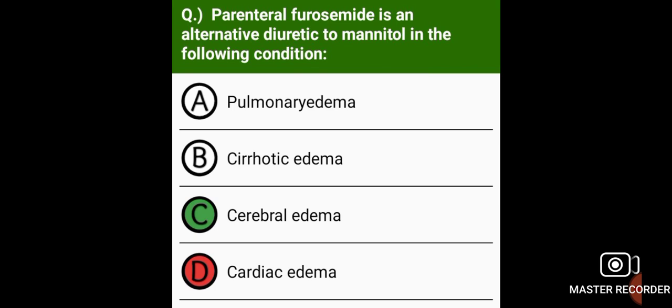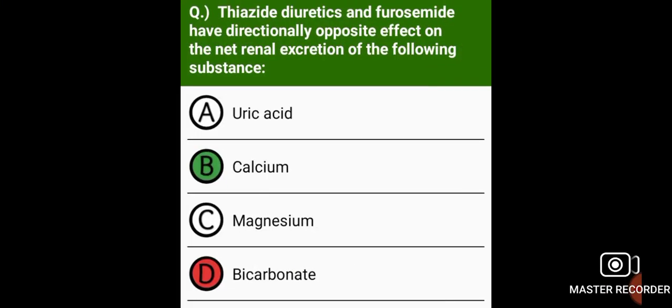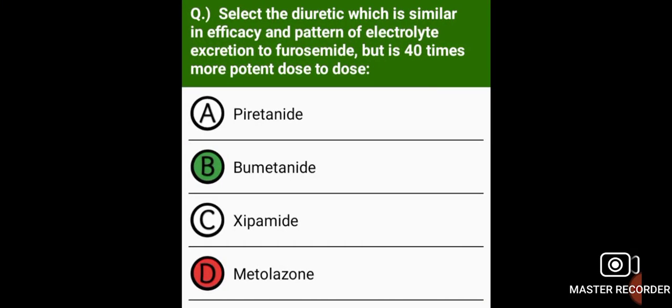Parenteral furosemide is an alternative diuretic to mannitol in the following condition, that is cerebral edema. Thiazide diuretics and furosemide have directionally opposite effect on the net renal excretion of the following substance, that is calcium. Select the diuretic which is similar in efficacy and pattern of electrolyte excretion to furosemide but is 40 times more potent, that is bumetanide.